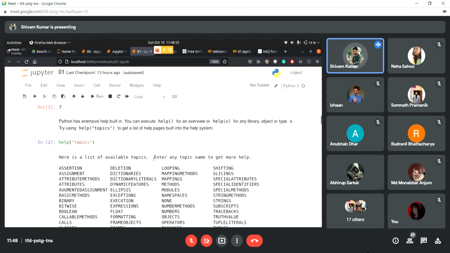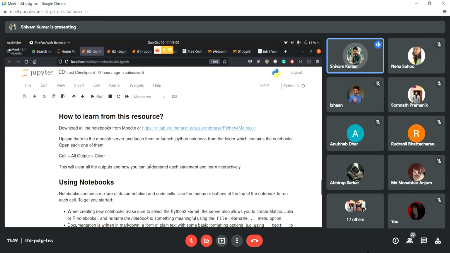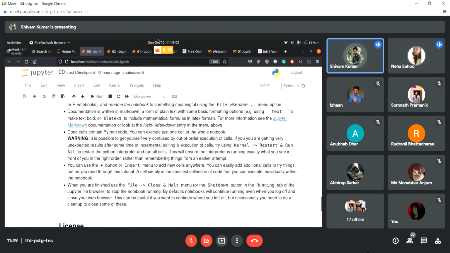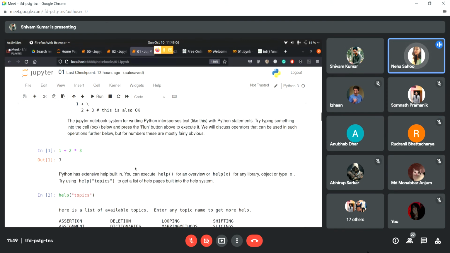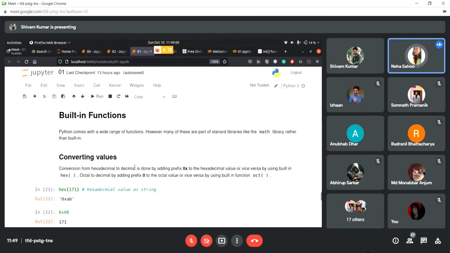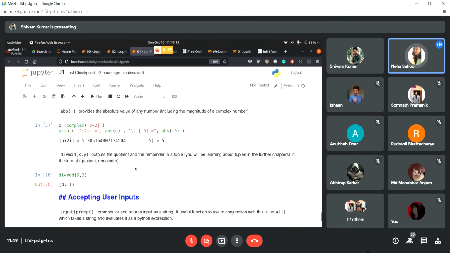I don't think so. It was mentioned that it's only meant for tuples. Okay. We'll cover how tuples and lists are different and how they are similar. Sorry to interrupt you, Shivam, but the divmod function, the two arguments that we give, it will return a tuple of the quotient and the remainder of both those numbers.